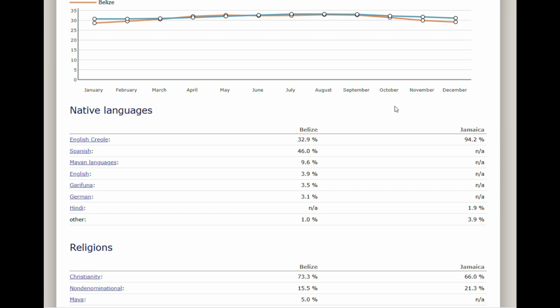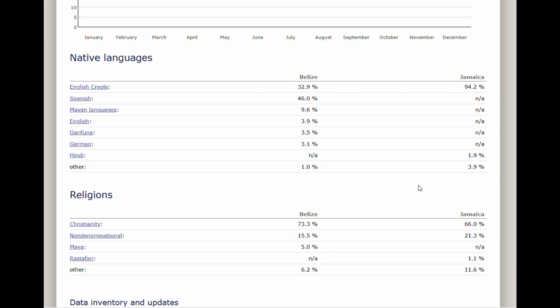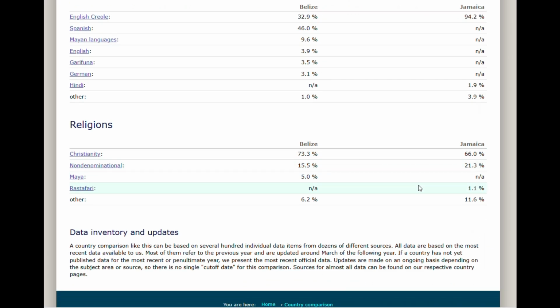When it comes to the native languages, I think here is where you start to see some of the cultural differences. Belize has 32.9% English Creole. Obviously, Jamaica is 94%. Spanish has 46%, almost half. With this number, you would think that Belize is a part of Latin America, but it really just isn't. It also shows the mixed population linguistically. Interestingly enough, there are some Mayan languages, as well as Garifuna and German. They're in much smaller populations, but it's more notable, where that's not really seen in Jamaica.